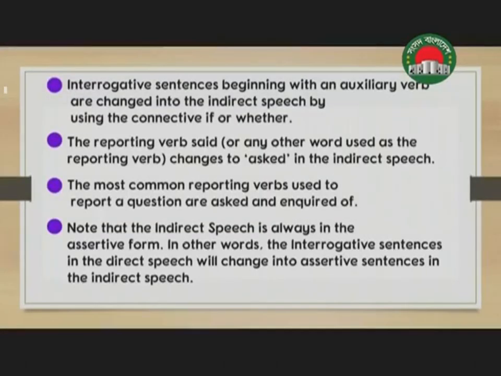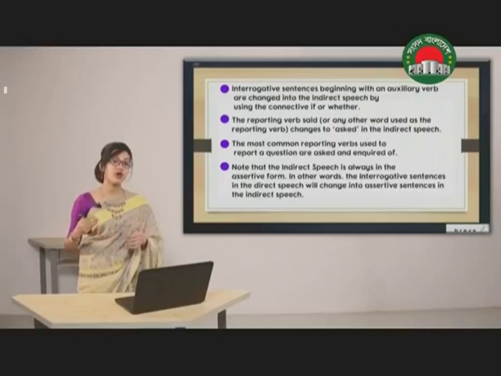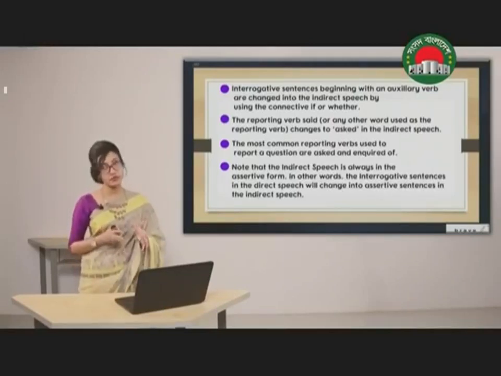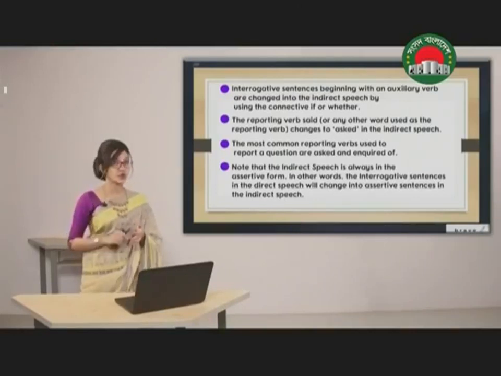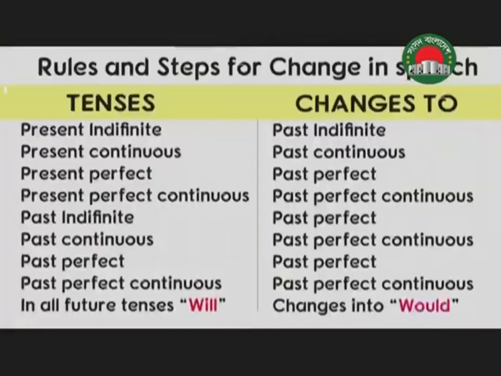Note that indirect speech is always in the assertive form. In other words, the interrogative sentences in direct speech will change into assertive sentences in indirect speech. So we know the formula of an assertive sentence. We put the subject at the beginning, then the verb, then the object, and then we use a full stop after the sentence.